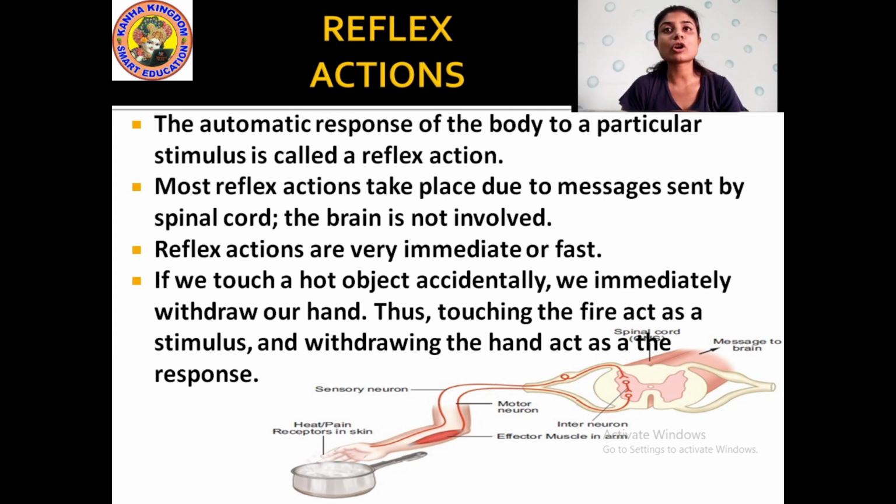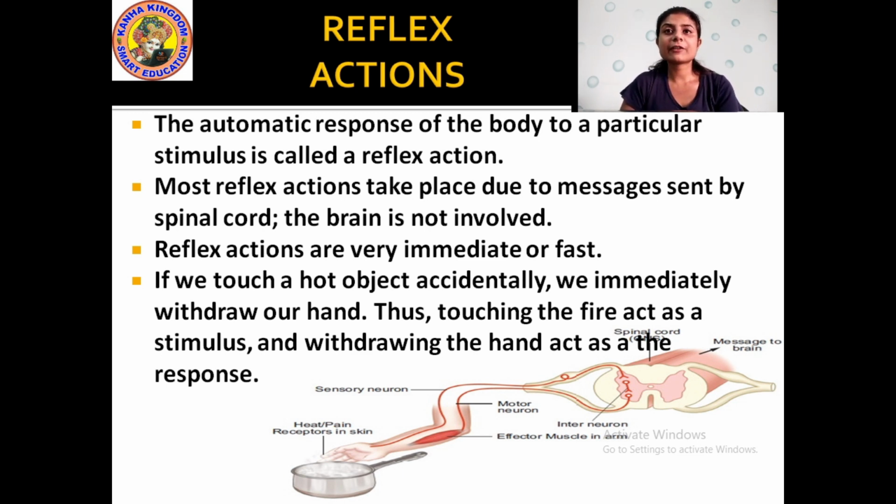The brain is not involved in most reflex actions. Why? Because the message is carried through the spinal cord and not the brain. The involvement of the brain is not there. Then this reflex action takes place.